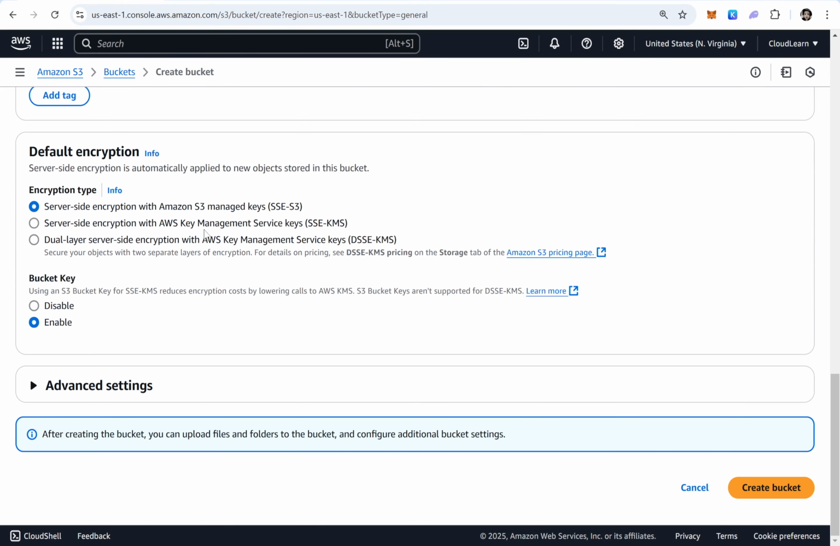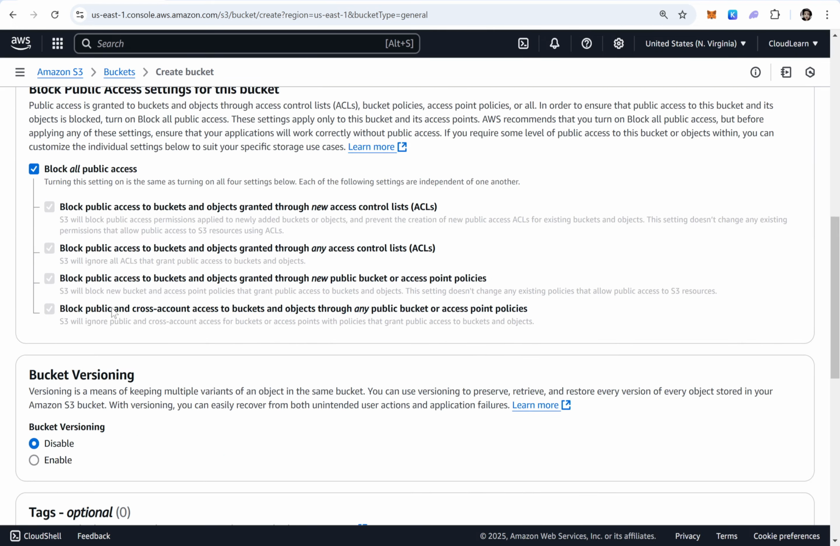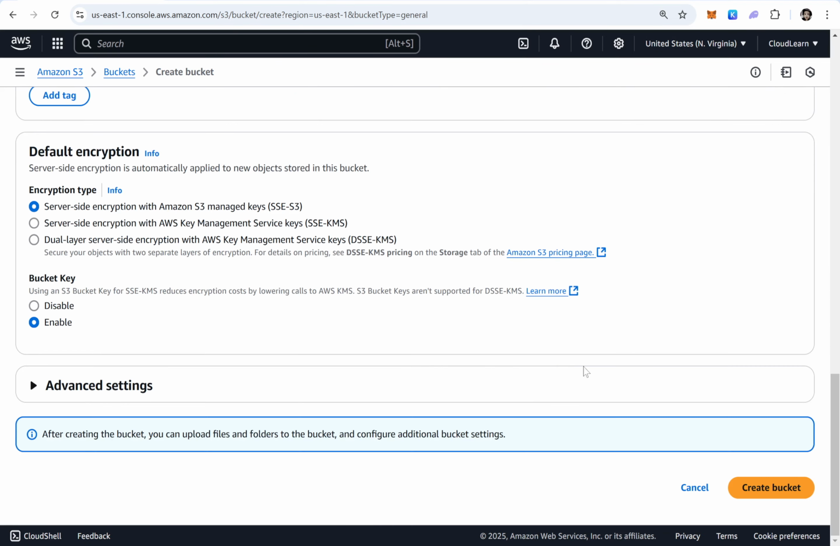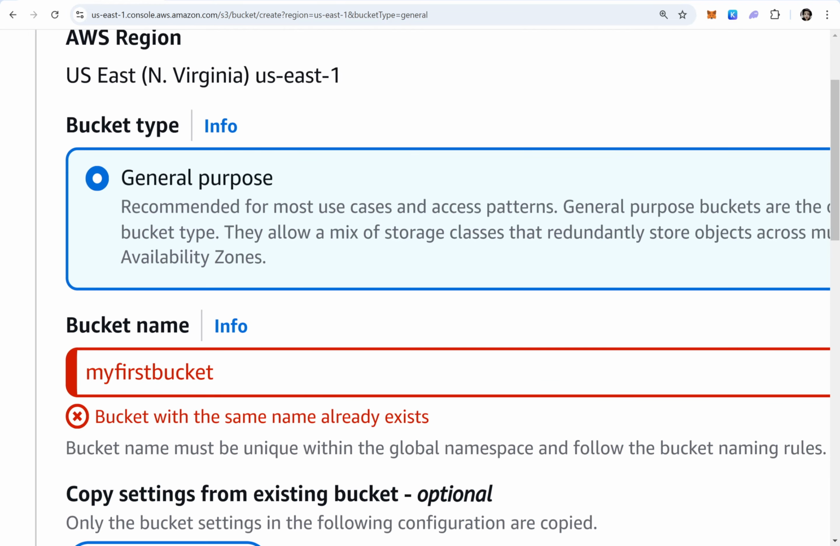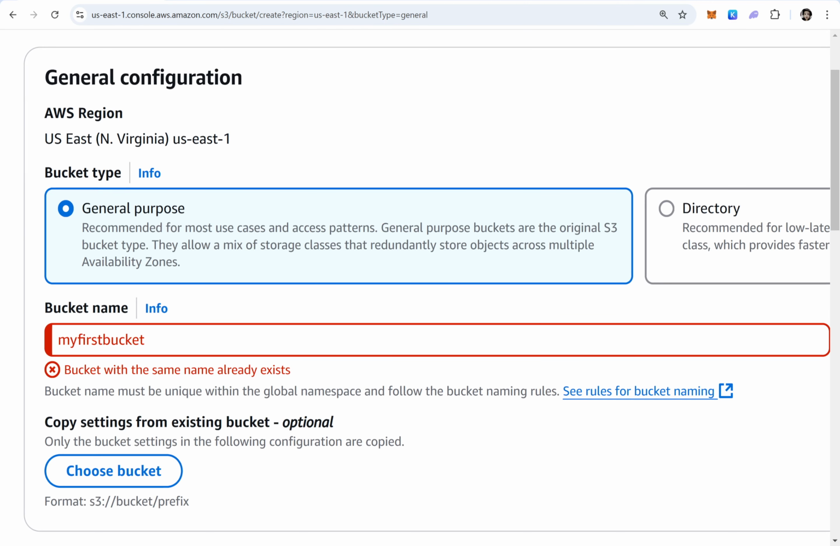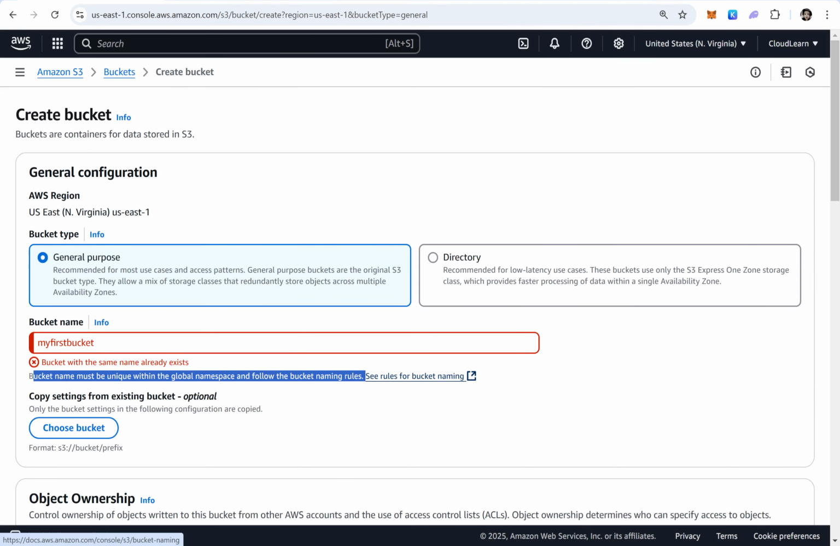I don't want to use all these options because we have separate sessions for each and every topic, encryption, versioning. For everything, we have separate sessions. Let me click on create bucket. What happened? Something you can see in the red color. A bucket with the same name already exists, but not in my account. Somewhere across the globe, someone already has a bucket with this particular name. You can see bucket name must be unique within the global namespace and follow the bucket naming rules.